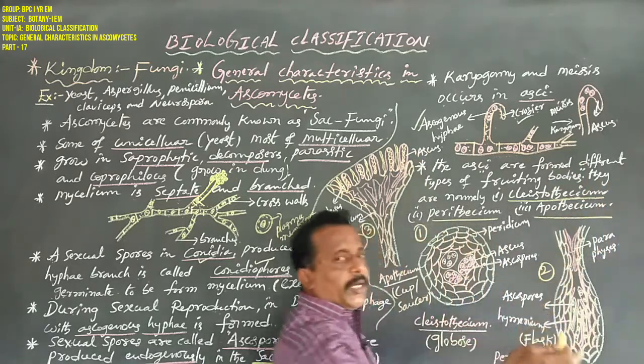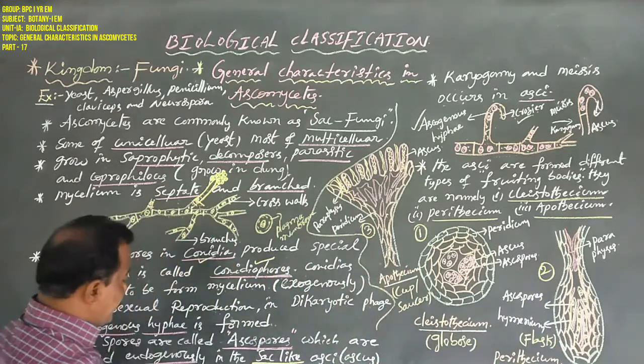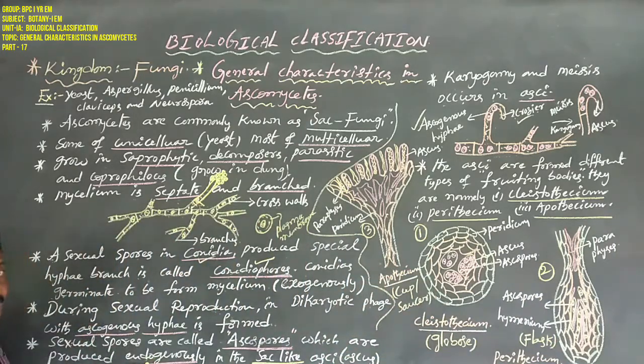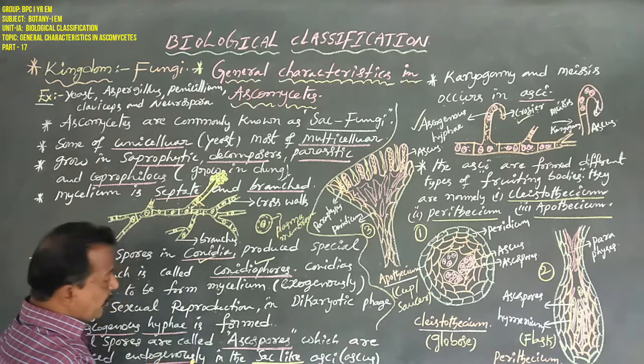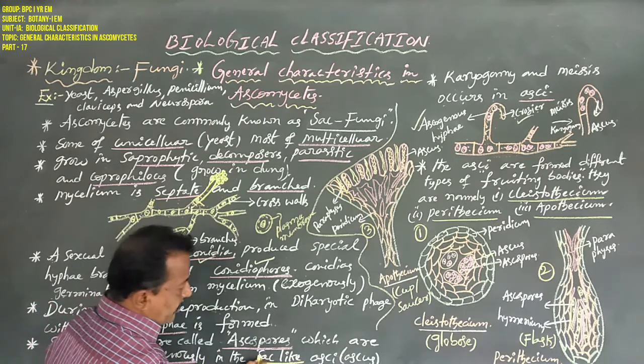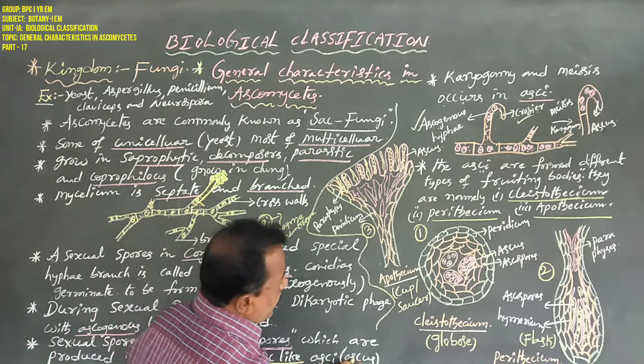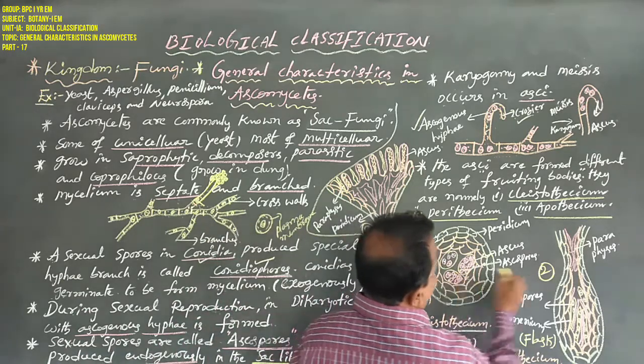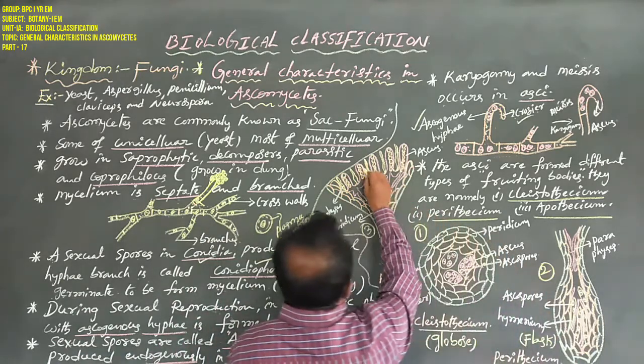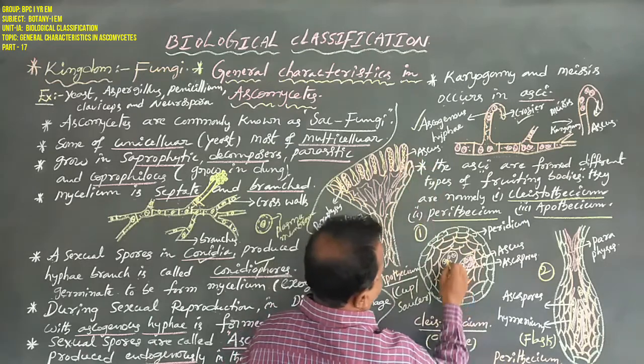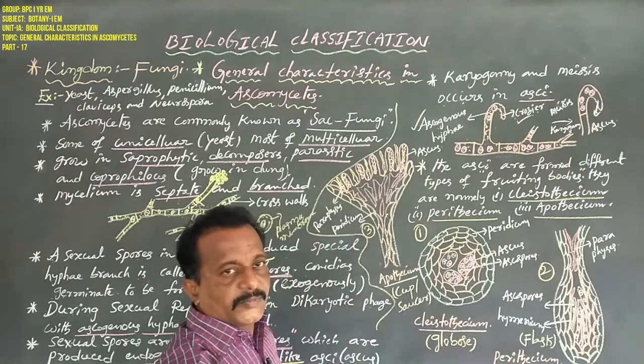Those spores develop inside of the ascus, which is known as endogenous. This sac-like structure is named as asci, or ascus.